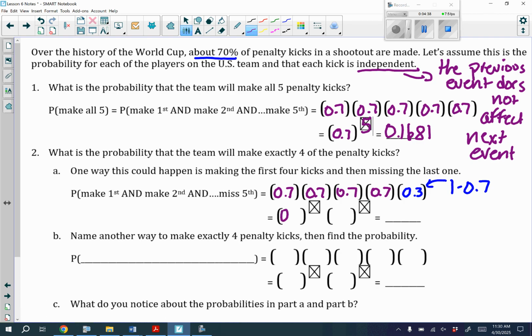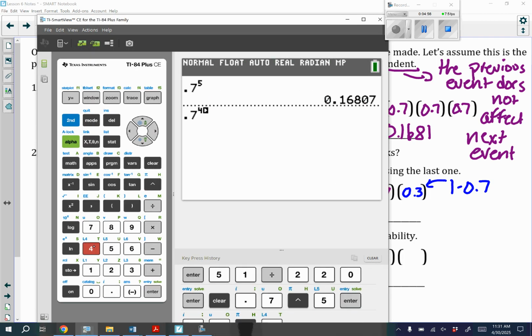So we have 0.7. Now notice we only have 4 of these, and then our 0.3, we have 1 of those. So we can plug this into our calculator to get our percentage, or sorry, not percentage, our decimal here. Once again, we're going to round to 4 decimal places. So we have 0.7 to the 4th,